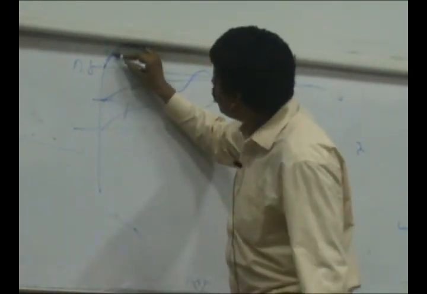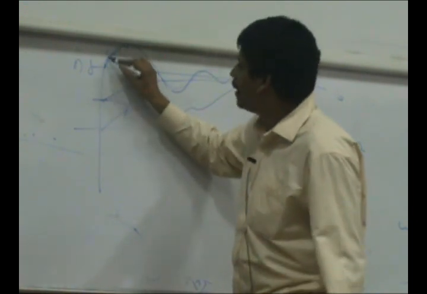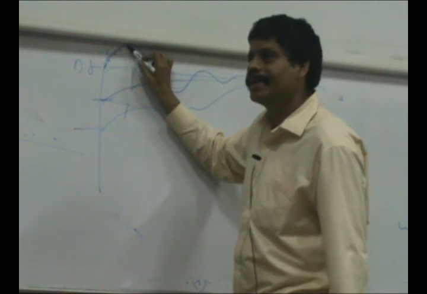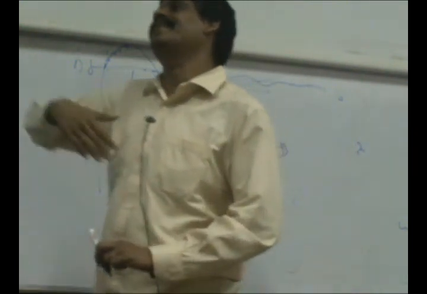So when I am measuring angles with PMUs or whatever, I know exactly what is happening here, but I am not able to say whether it will return from here or it will simply run away. That is the prediction problem. How much time does that take to run away?